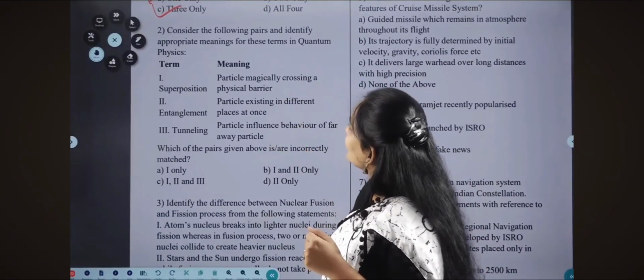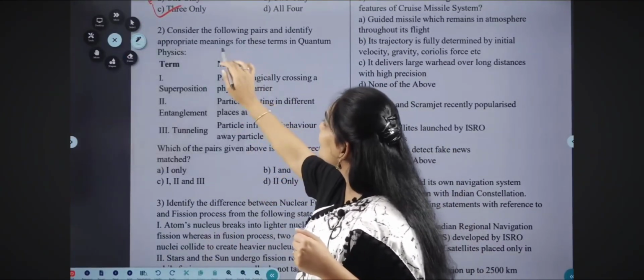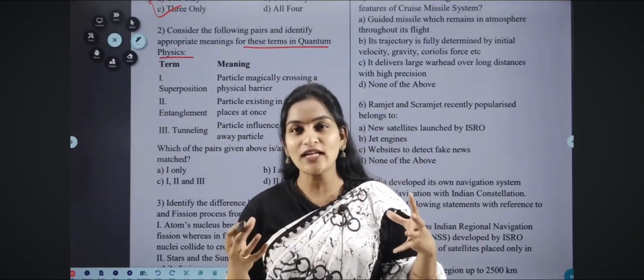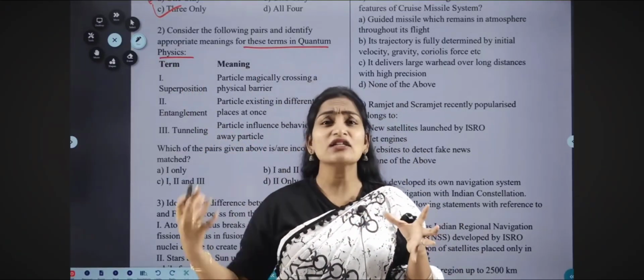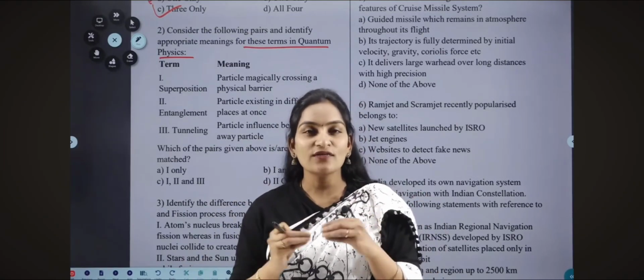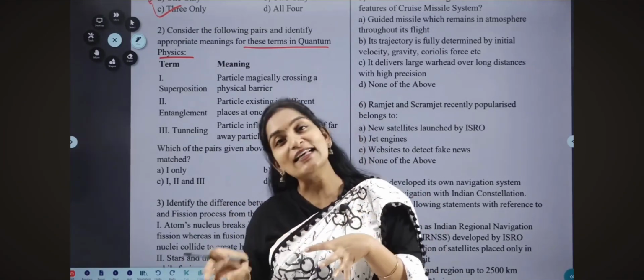Consider the following pairs and identify the appropriate meaning for these terms in quantum physics. First and basic things, what does quantum physics mean? We all know that physics has definitive laws, like different classical laws, the law of inertia, different types of Newton's laws, and all the properties were well defined. But under quantum physics, all these properties will not be applicable as they are.